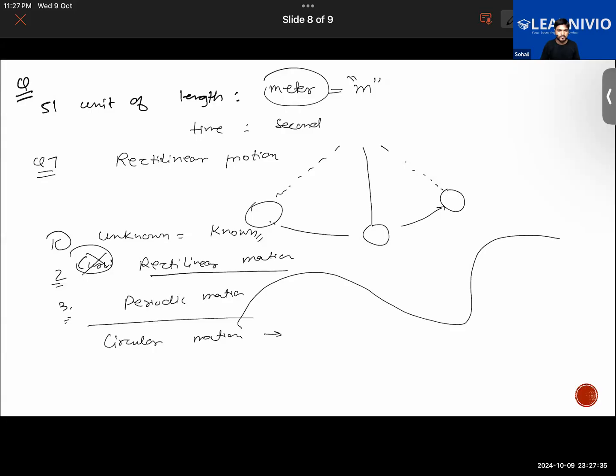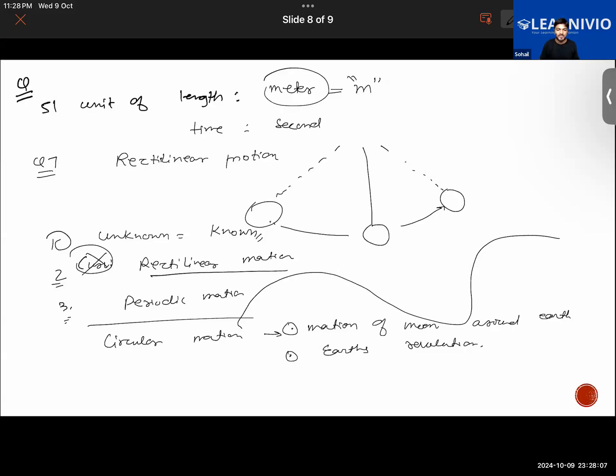Then rectilinear motion means the car is going on a straight highway, or a soldier moving, anything that is moving in a straight line.